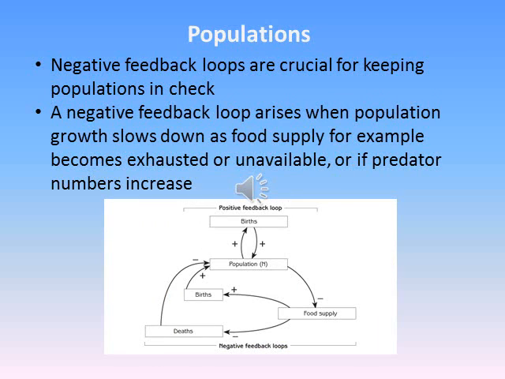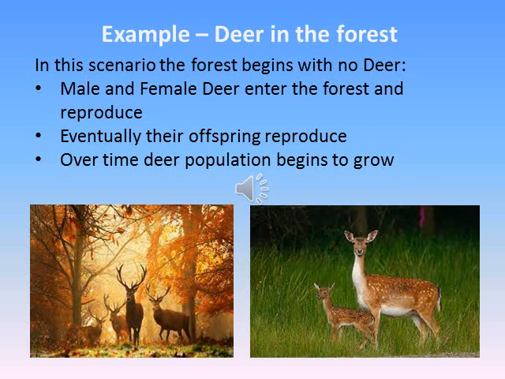Negative feedback loops are crucial for keeping populations in check. Populations cannot keep growing indefinitely, as one or more factors will limit the number of organisms to a level known as carrying capacity. A negative feedback loop arises when population growth slows down as food supply, for example, becomes exhausted or unavailable, or if predator numbers increase. A population can sometimes increase so rapidly that it overshoots carrying capacity before negative feedback arrests the growth and brings population size to below carrying capacity once again.